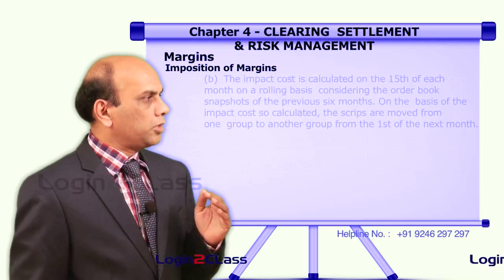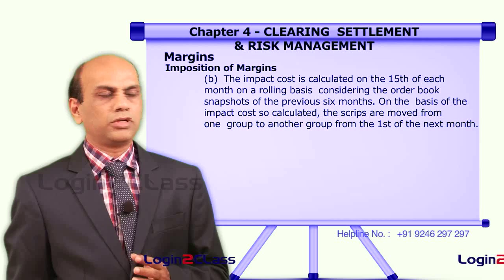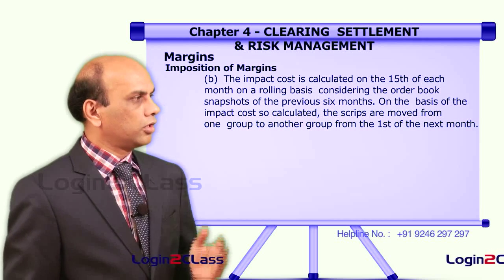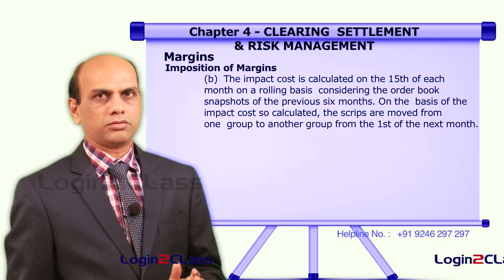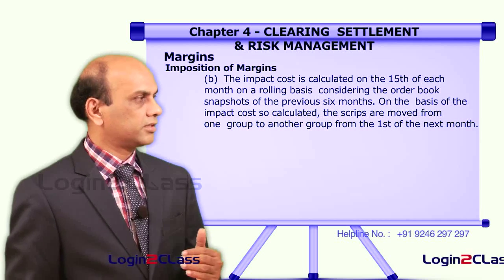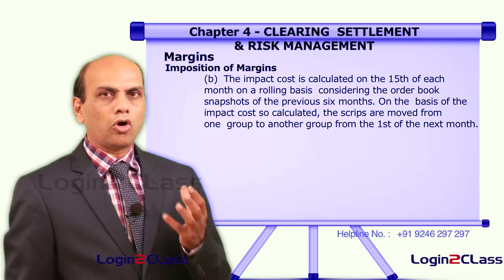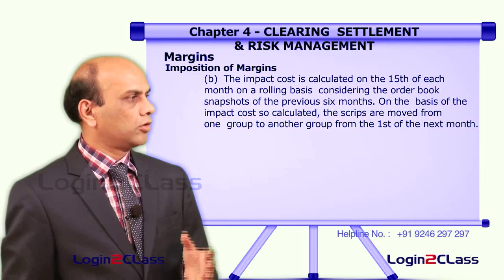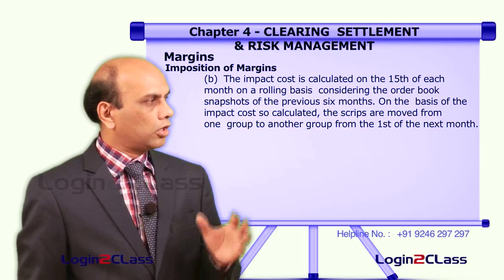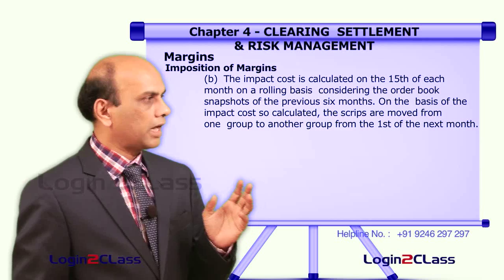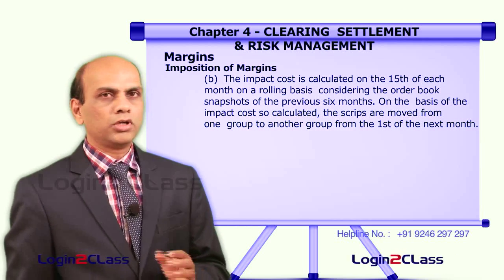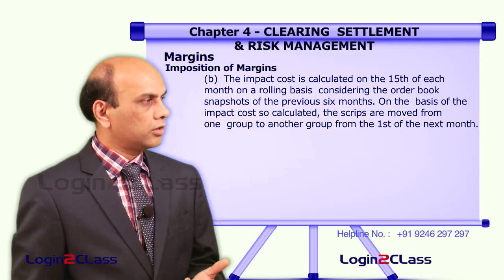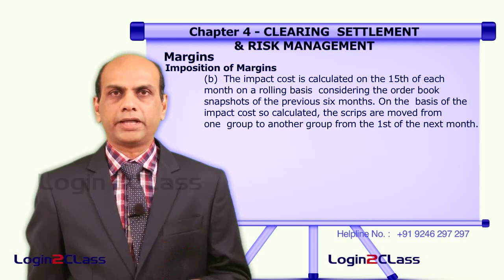Now, how is the impact cost calculated? It is calculated on the 15th of each month on a rolling basis, considering the order book snapshots, that is the order book details of the previous 6 months. On the basis of the impact cost so calculated, the scrips are moved from one group to another from the first of the next month.